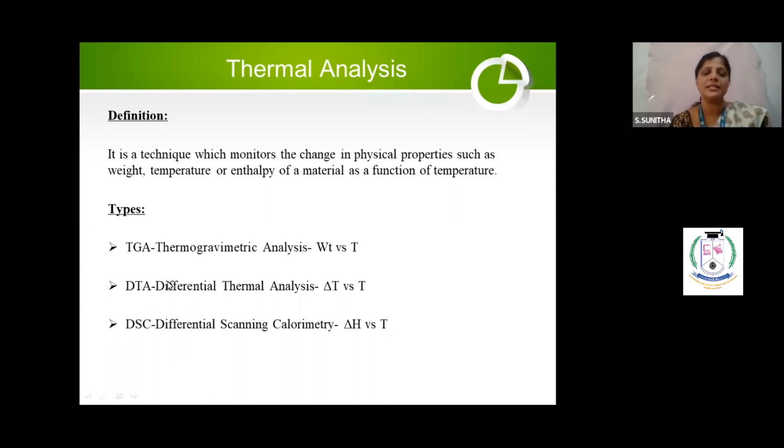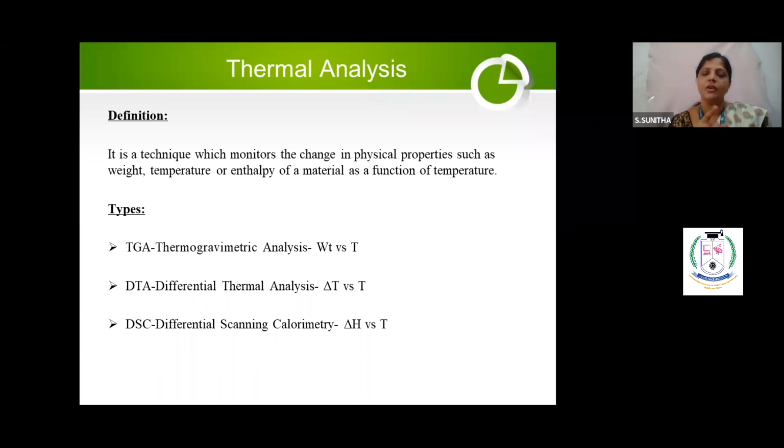See, DTA means sample reference temperature is plotted against temperature. Here, sample reference temperature should be always 0. That is, my delta T should be 0. There are some reactions, it may be endothermic. Endothermic means what? Decrease in temperature. Exothermic means increase in temperature. Whenever the sample increases the temperature rather than the reference material, I have to give excess heat to suppress it.